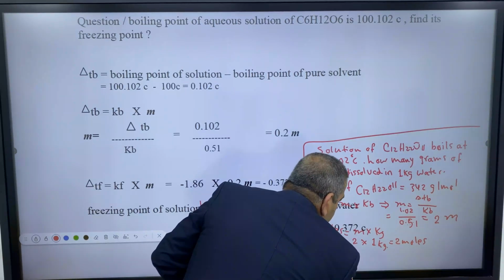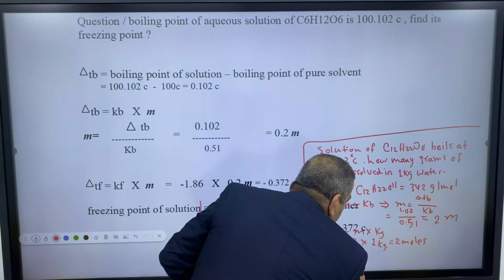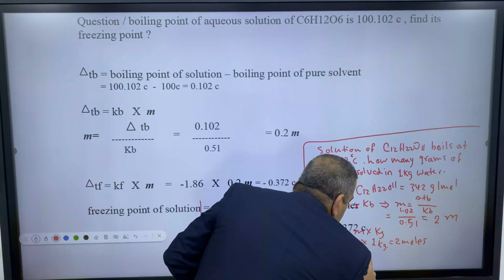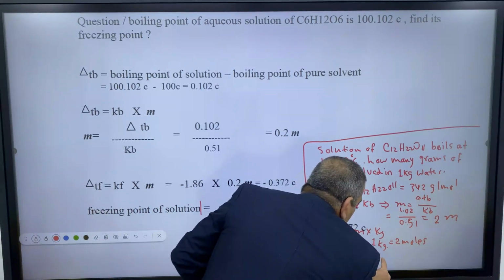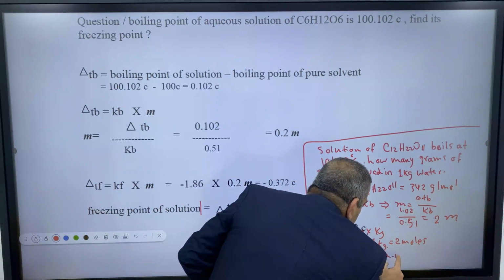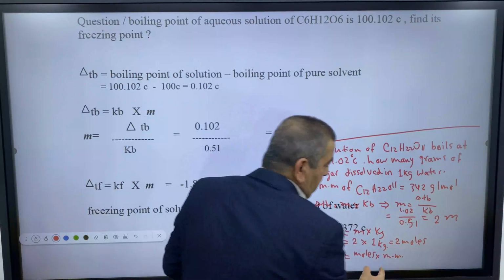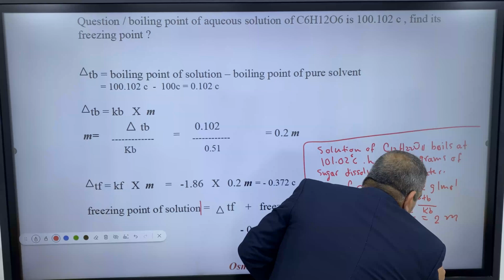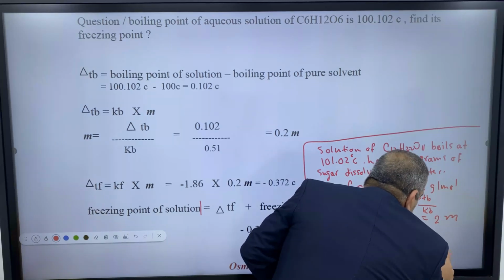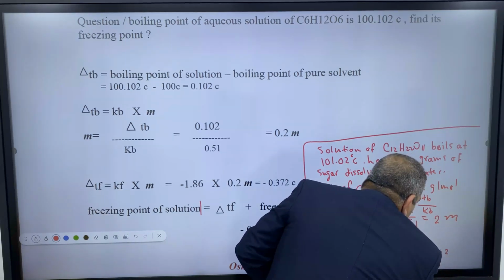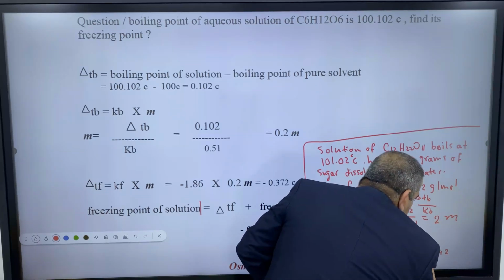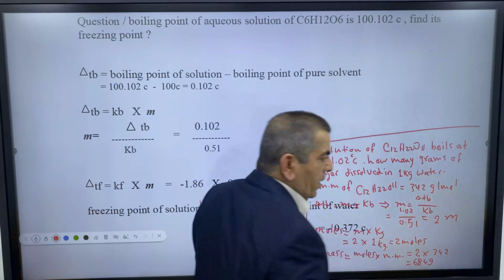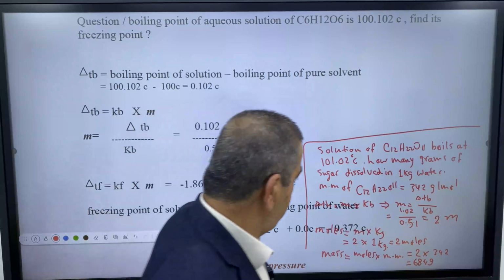Mass of the solute equals moles times molar mass, which equals 2 times 342. And this equals 684 grams of sugar.